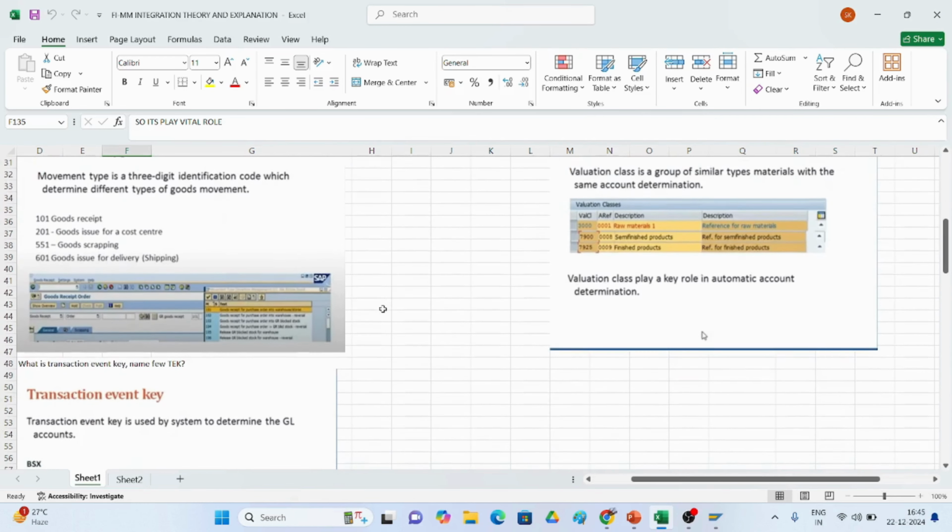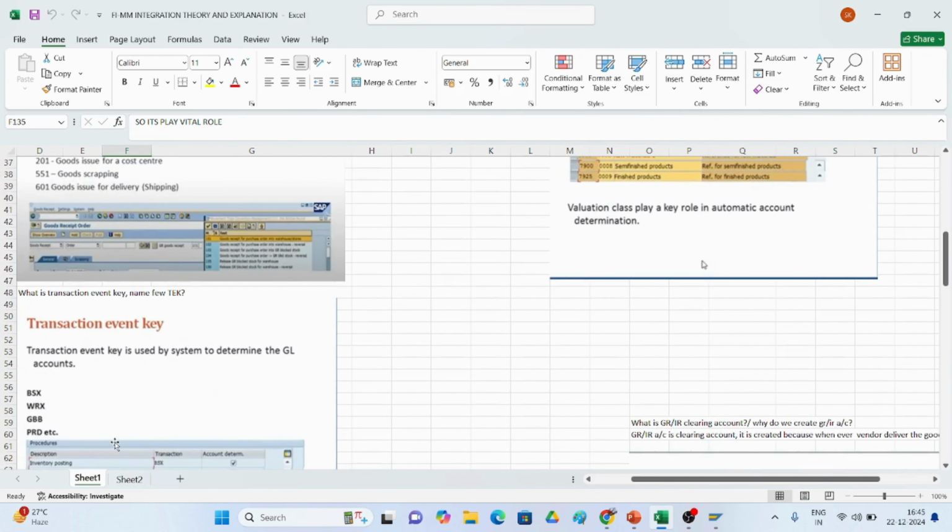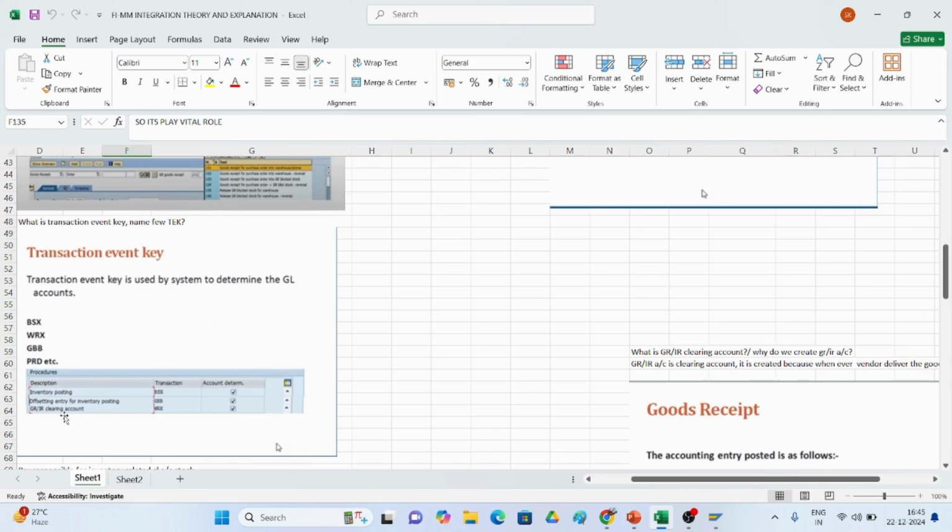If you go ahead and see here, transaction event keys. A transaction event key is used by the system to determine the GL accounts. BSX is for stock, WRX for GRIR, GBB is offsetting, PDR for price difference, and there are many more. If you see here, I have shown you the inventory posting, offsetting entry, and GRIR clearing.